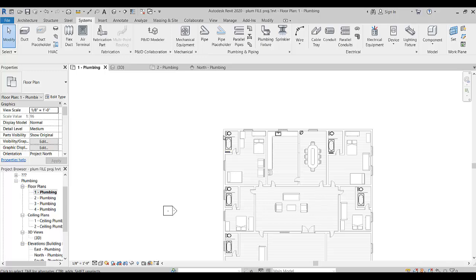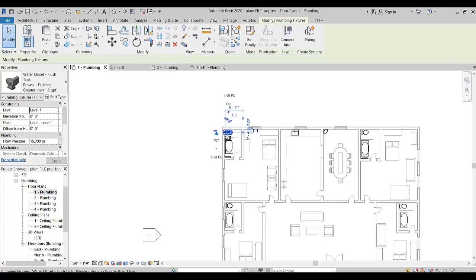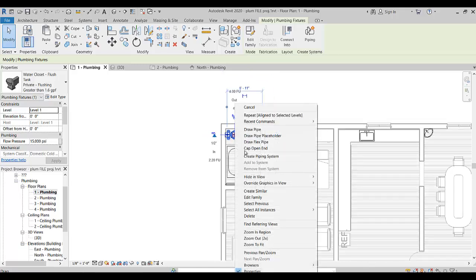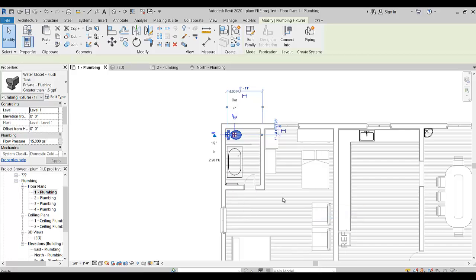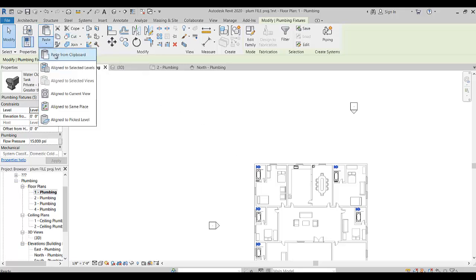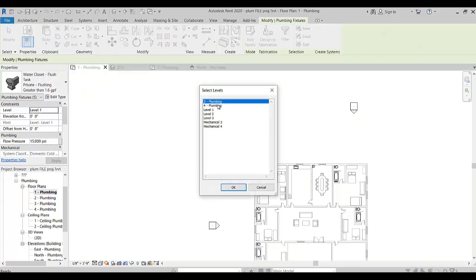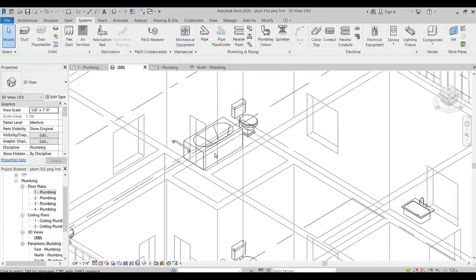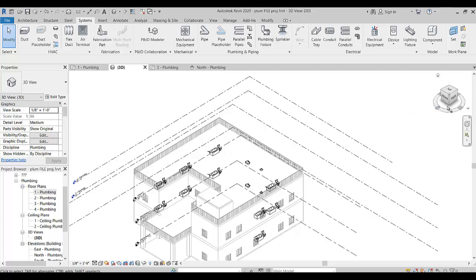Similarly again I can click on this water closet and then select All Instances in Entire Project. Similarly copy this and then align to Level 2. So here in the 3D view you see we placed all fixtures.